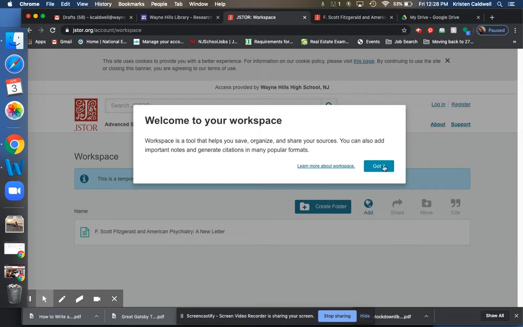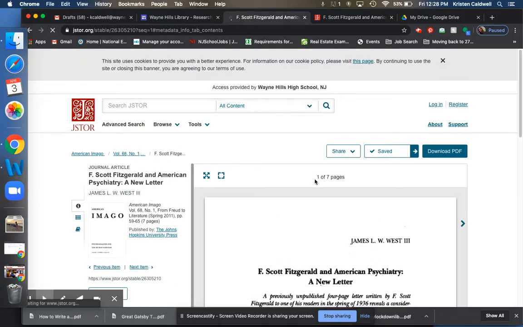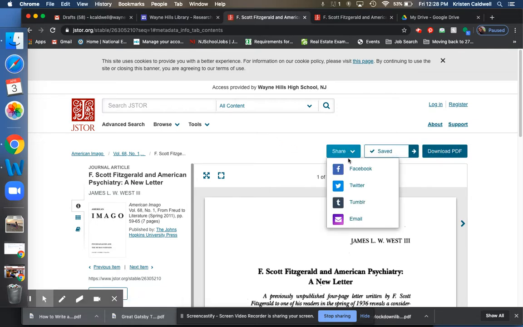Welcome to my workspace. And I can create my own folders. It's temporary and it expires in 2 days. So for me to save it forever, I would have to actually create my own account. So I would, again, recommend ahead of everything else, save it to your computer, download it, do whatever you need to. I can also share it with myself via email.